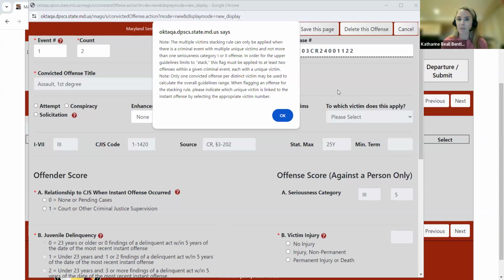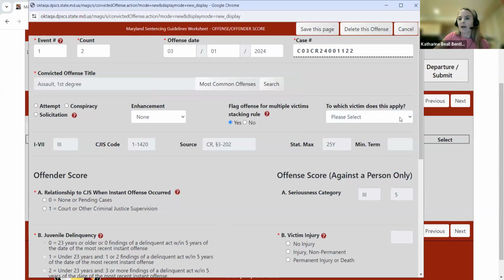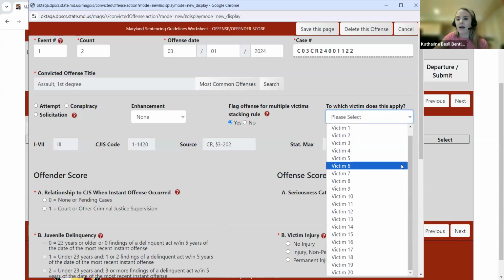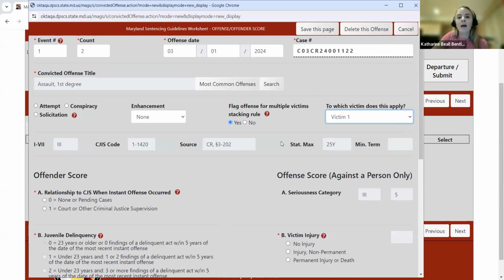And this new feature that we added states that when flagging an offense for the stacking rule, please indicate which unique victim is linked to the instant offense by selecting the appropriate victim number. So if I go ahead and click OK here, you can see that to the right-hand side, there's a drop-down under this question asking to which victim does this apply, and I see the drop-down here. Now I have several victim numbers. You would simply start by selecting victim number 1 here.